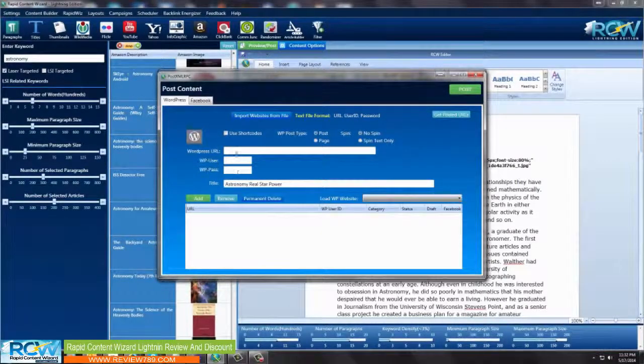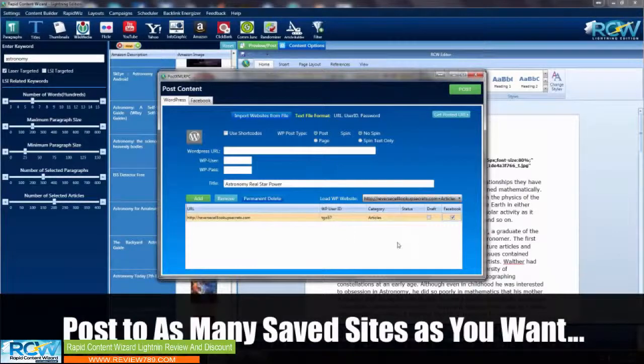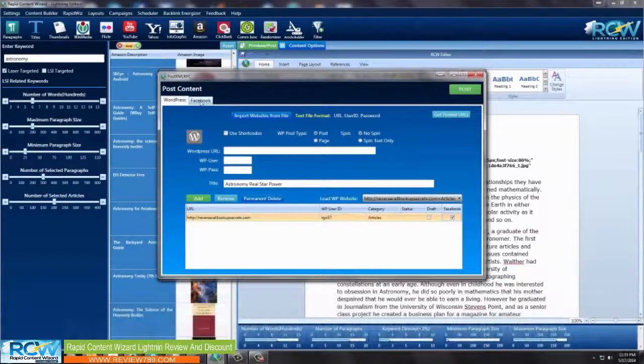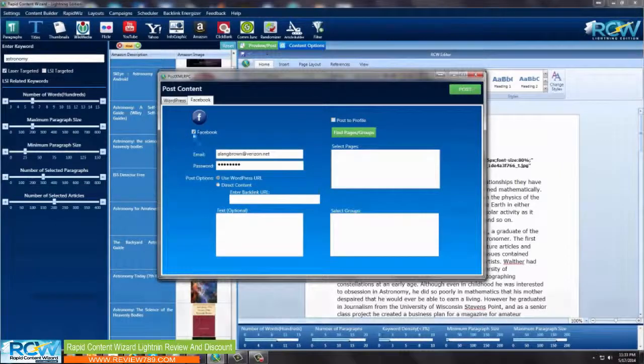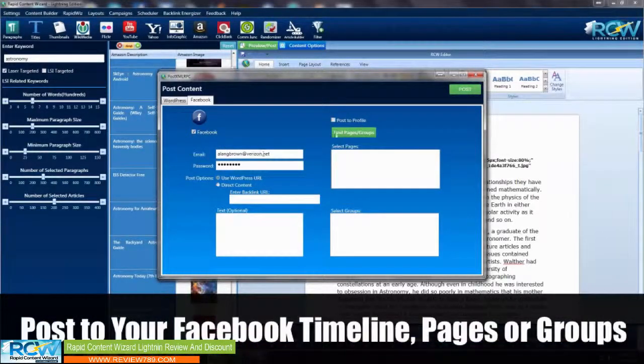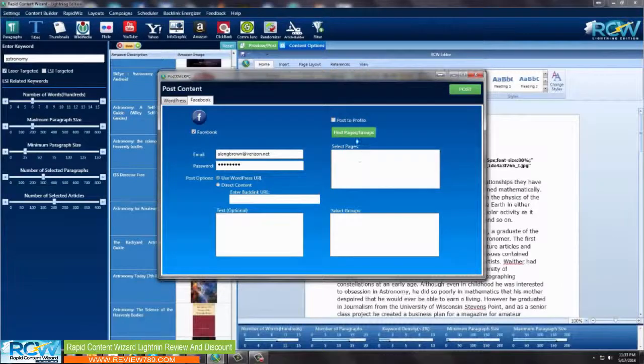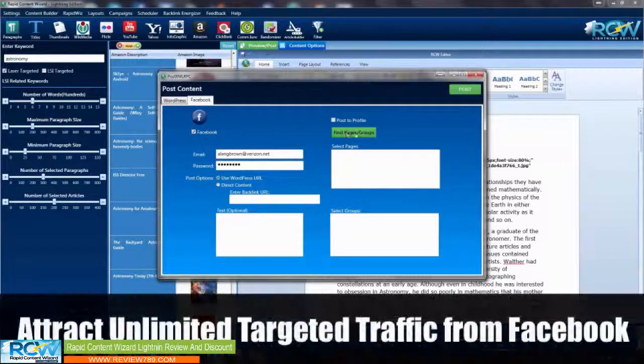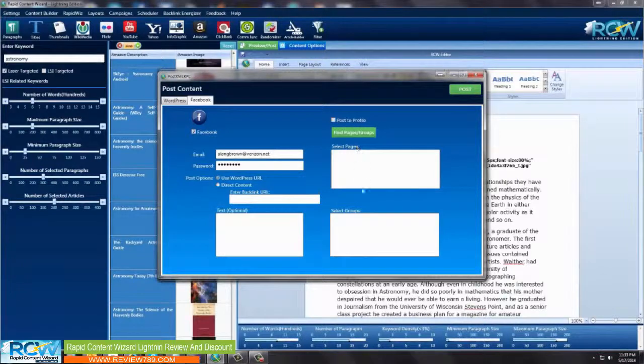So you can either enter the website that you want to post to right here and click add, and it will add it to this drop down list. I already have some that are in here, so I'm just going to select one, and it's saved for me, and I'm going to post this. This is also going to be posted on Facebook, so I'm going to check that box. Then I'm going to come over here and click this little Facebook because I want it to go to Facebook. And you have three options here with Facebook. You can post it to your personal profile. You can find pages and fan pages and groups that you subscribe to, and post to those.